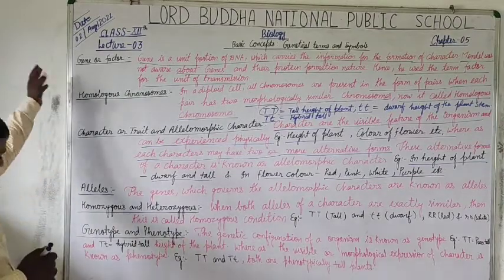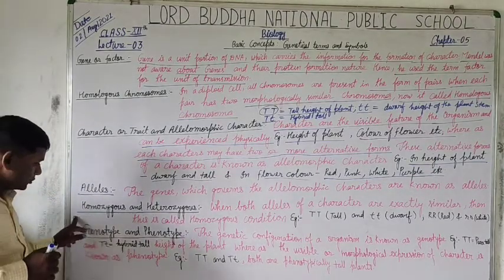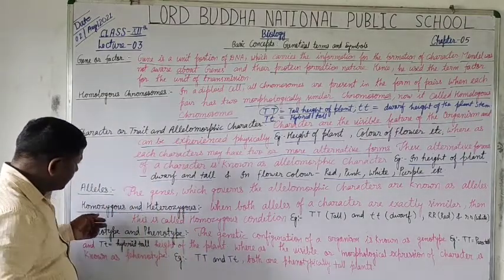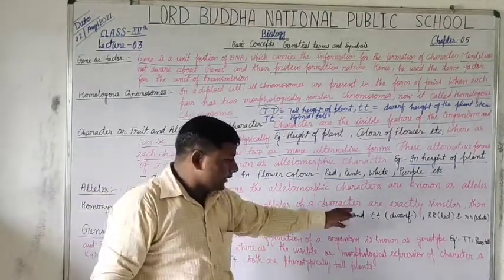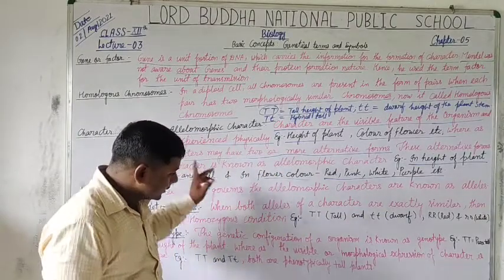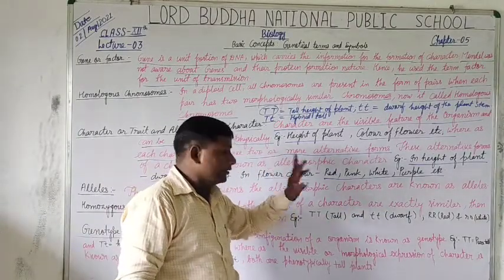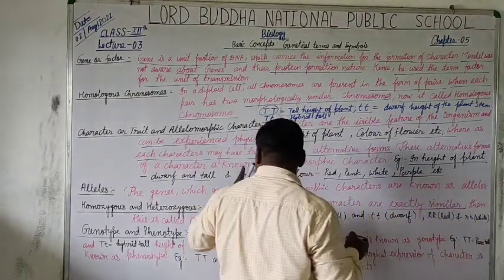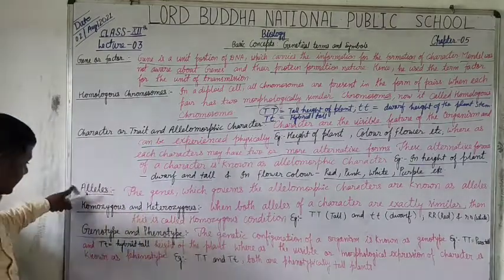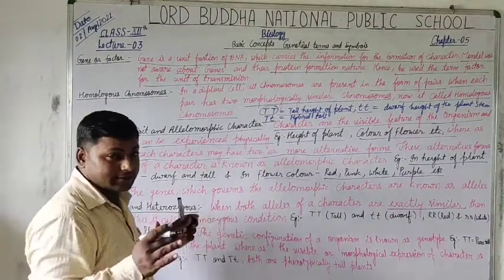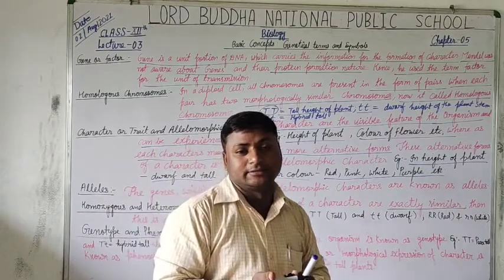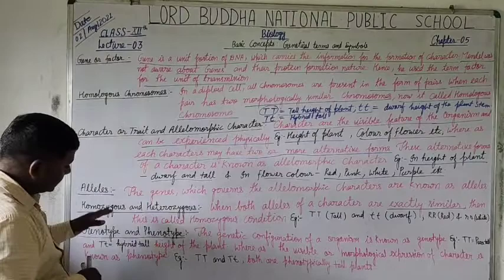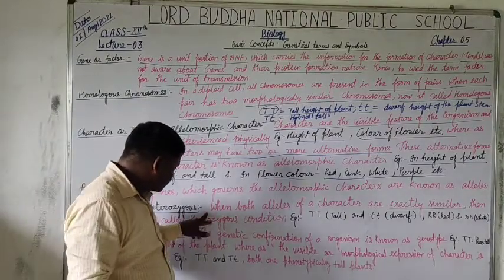Now students, the next terms used by Mendel are homozygous and heterozygous. When both alleles of a character are exactly similar, these three terms, character, allele, and homozygous, heterozygous, have a very close relation, so you understand all these one by one.